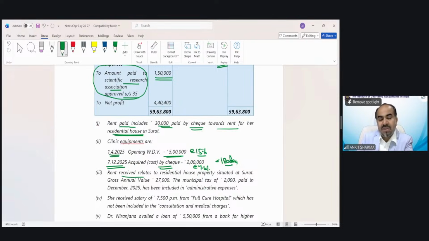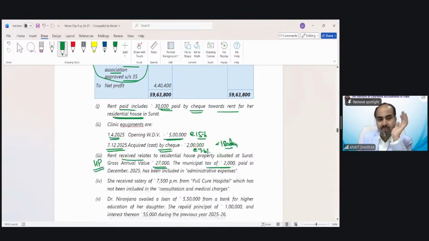As you will see, rent received. Now information has been given for rent received. That would be for house property purposes. Value is 27,000. Municipal tax 2,000. So we will consider this for calculation of house property. Skip for the purpose of calculation of PGBP. She also receives salary, though this is the salary part. We will consider it when we take the salary head income.